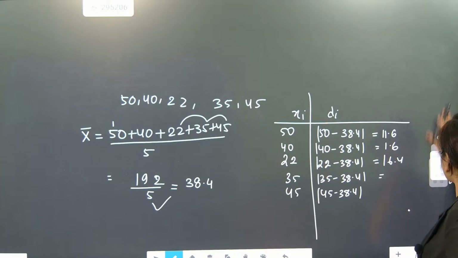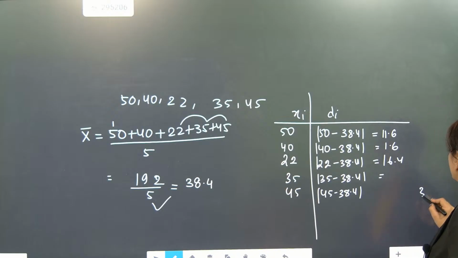And then 38.4 minus 35.0 will become 3.4. And then 45 minus 38.4, 10 minus 4 will become 6, and 14 minus 8 will become 6.